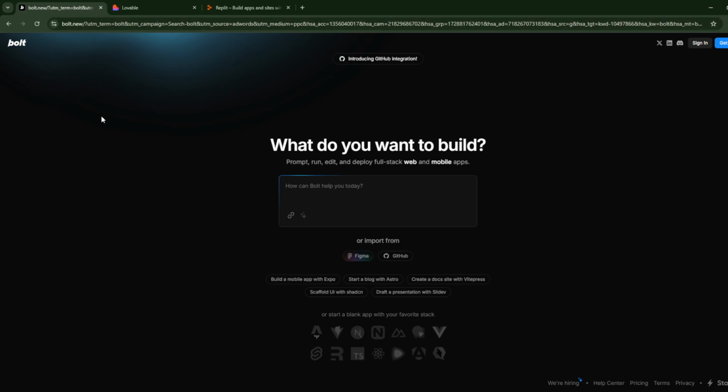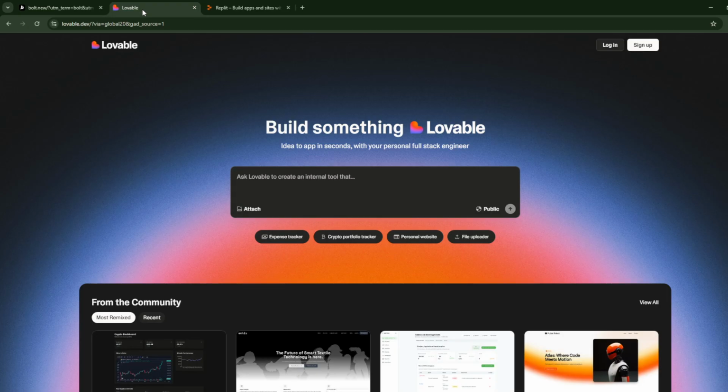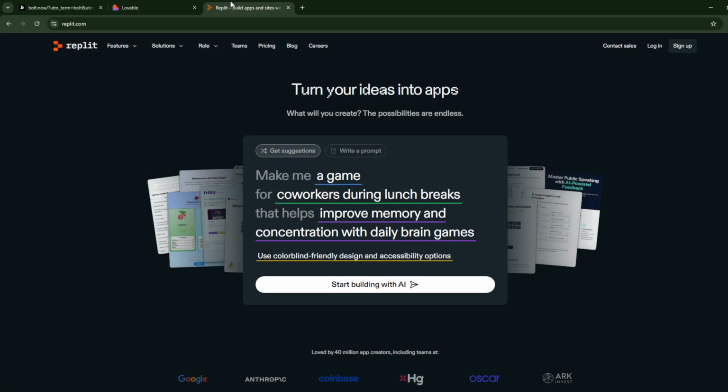So you should choose Bolt if you're a developer seeking a quick browser-based solution to build and deploy full-stack web applications using AI, especially when integrating with tools like Supabase and Stripe. And you should choose Lovable since it caters to users who prefer a natural language approach to app development, offering editable code and GitHub integration, making it suitable for rapid prototyping and customization. And lastly, choose Replit since it serves both beginners and experienced developers looking for a versatile, collaborative, and AI-assisted coding environment accessible directly from the browser.